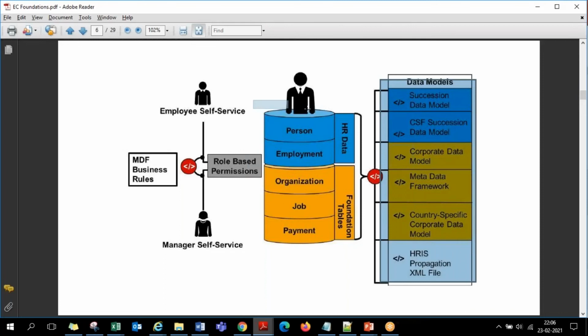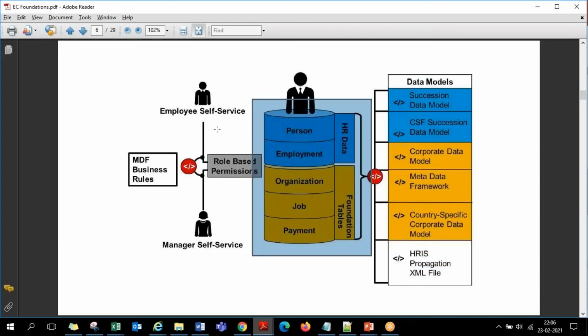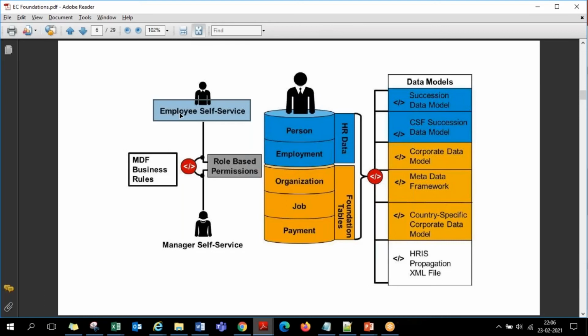This is the core structure of EC, which in the end will be used by employees through self-service. Employee Central is not a system handled only by the HR department. Every employee in the company can access it through self-service. Self-service is nothing but every employee getting a login, and whatever they access is their self-service. The extent of information and the range of activities they can do is controlled through permissions: what I can do as an employee, as a manager, as HR, as a HOD, everything is handled through permissions in the system.